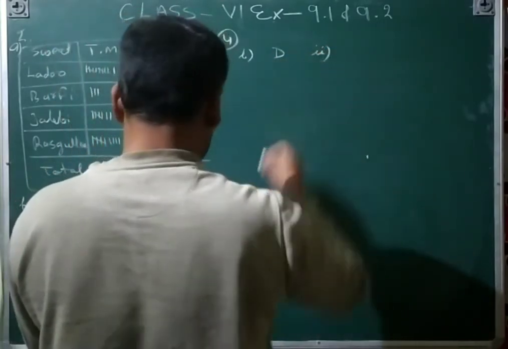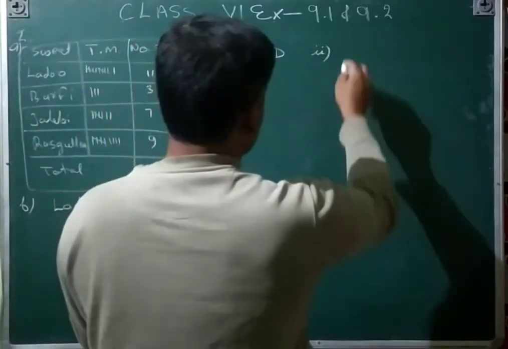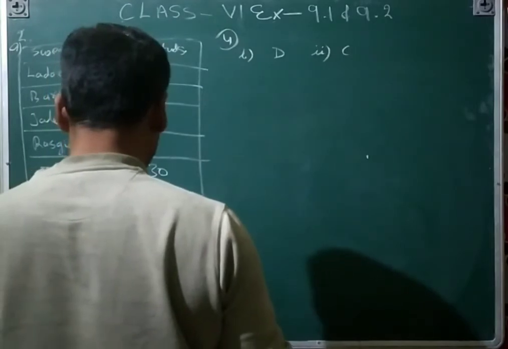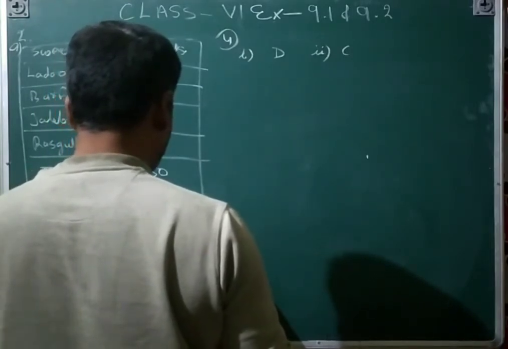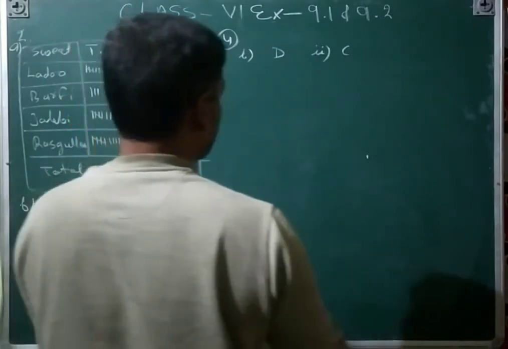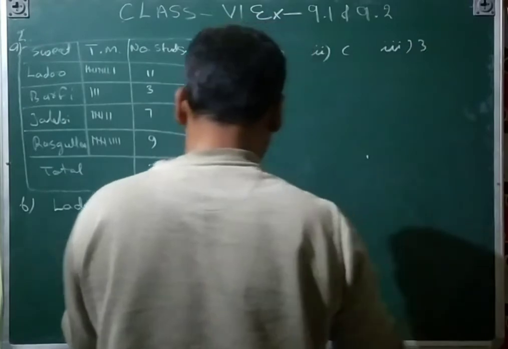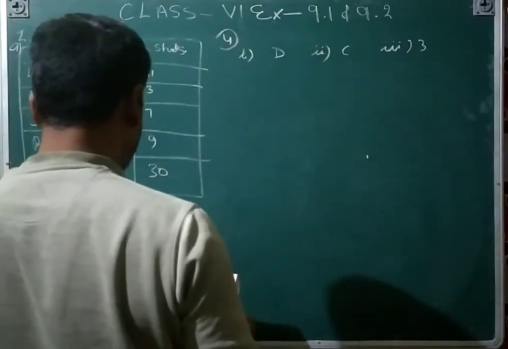Second: which village has the maximum number of tractors? That is C, because this graph is longer and the D graph is smaller. How many more tractors does C have compared to B? 3, because you can count the C and B tractors.